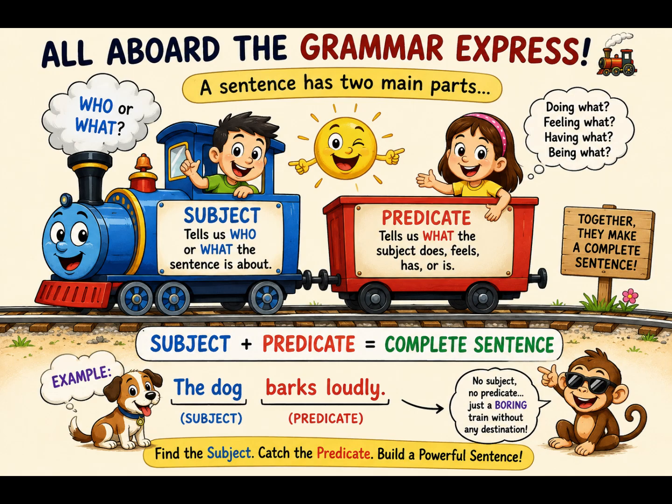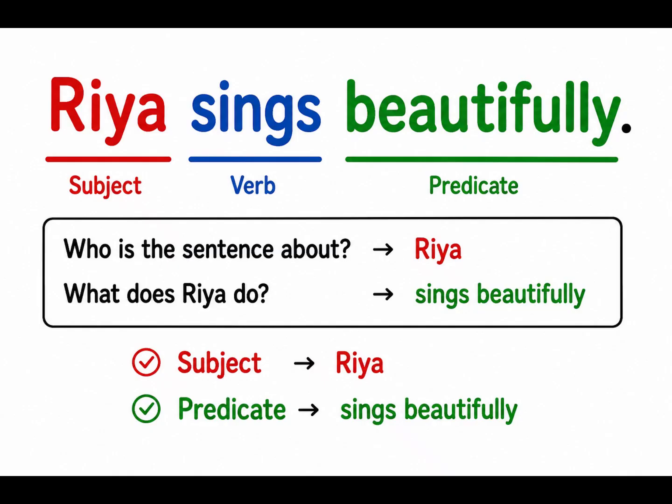Okay, now let's dive deeper into this concept, taking a few examples. The first example, Ria sings beautifully. Ria is the subject because it is what the sentence speaks about.